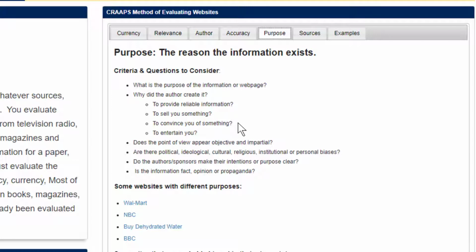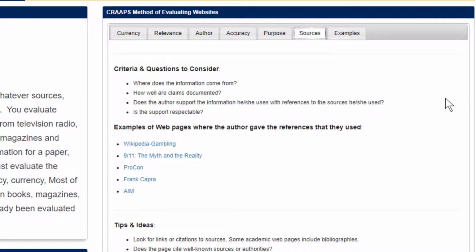They might be trying to convince you of something. There's a lot of websites that are trying to do that. And sometimes what they're trying to convince you of is not true. Or they might be just trying to entertain you. And there's a lot of web pages where the information may be factual, but it's biased, and so they may not be giving you the whole story or something like that. So that's purpose. Last of all is sources.